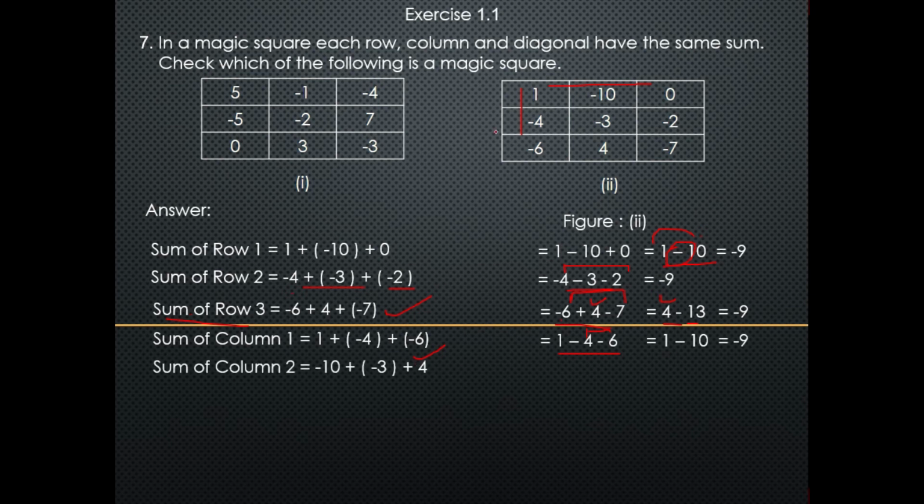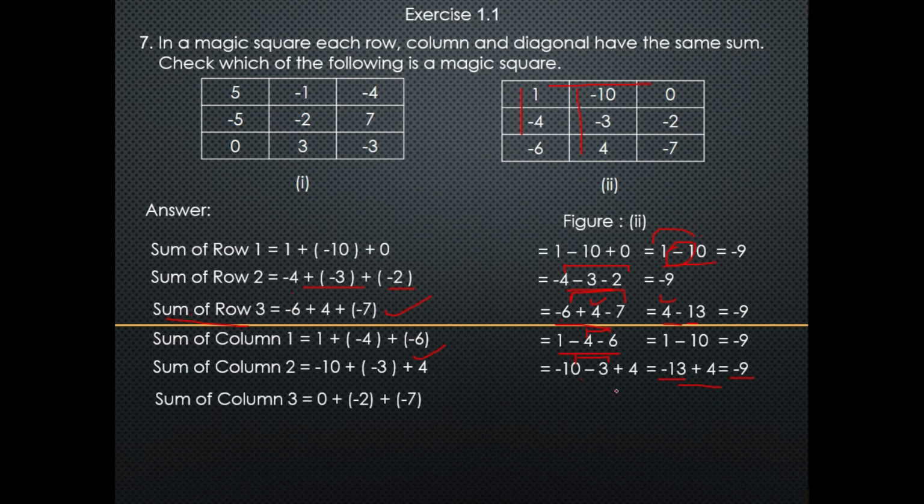Now comes the sum of column number 2, which is minus 10, minus 3 and 4. Now I will remove brackets, then I will get minus 10, minus 3 plus 4, and then I will add the negative numbers. Minus 10 minus 3 is equal to minus 13 and plus 4, and I will subtract 4 from 13, which is equal to minus 9. Minus 13 is a negative number, so I will put negative here.